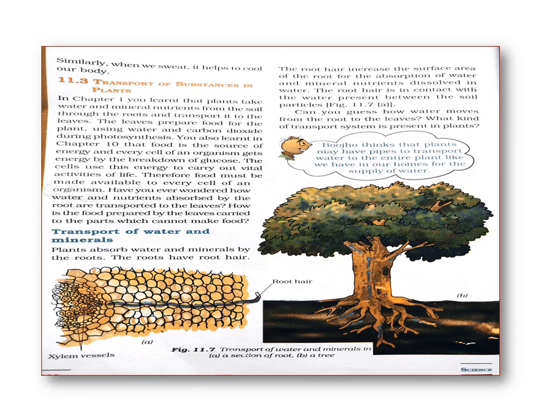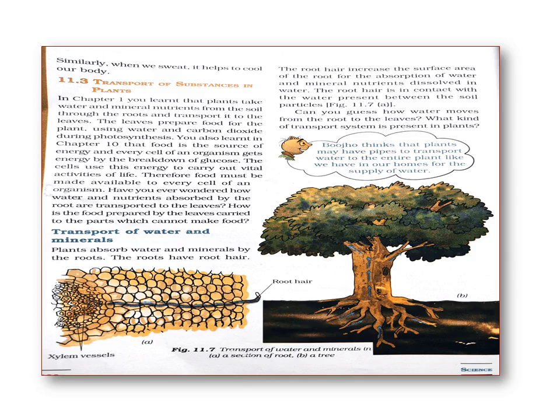Okay, now let us move on to the next topic, transport of substances in plants. In chapter 1, nutrition in plants, you learned more about plants. The plants take water and minerals, nutrients from the soil through the roots and transport them to the leaves. You have learned this in smaller classes also.